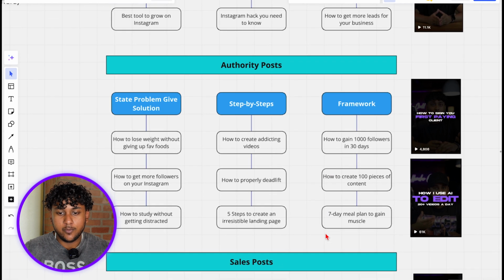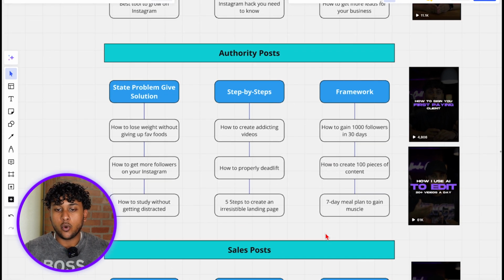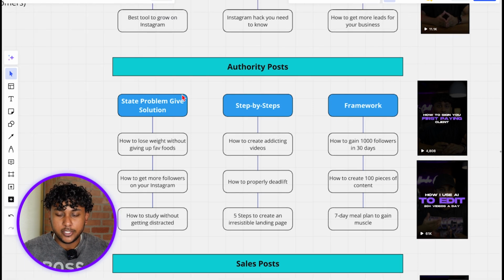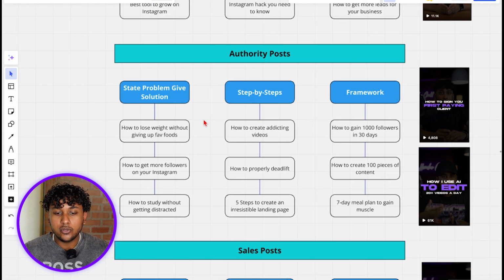Now, moving on to authority posts, this is pretty much where you show your opinion and show people that you are an expert in your niche and you know what you're talking about. Different types of authority posts can be stating a problem and giving a solution. For example, how to lose weight without giving up on your favorite foods, how to get more followers on your Instagram, or how to study without getting distracted, right?